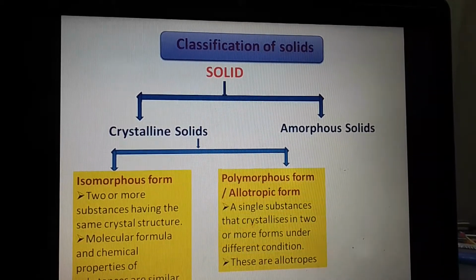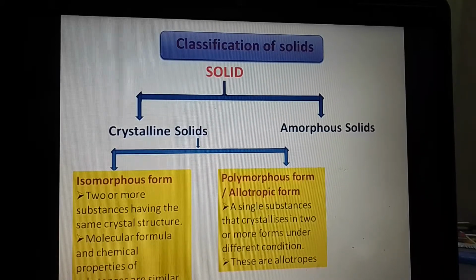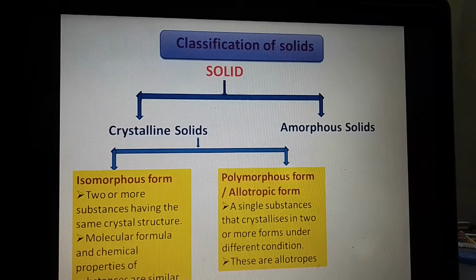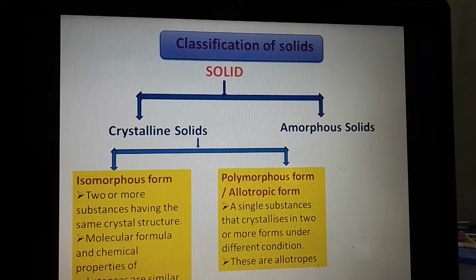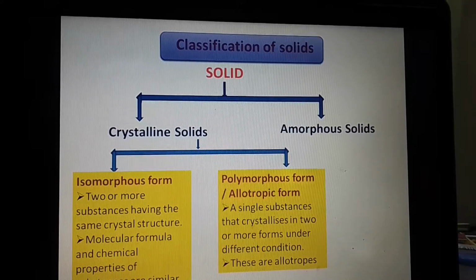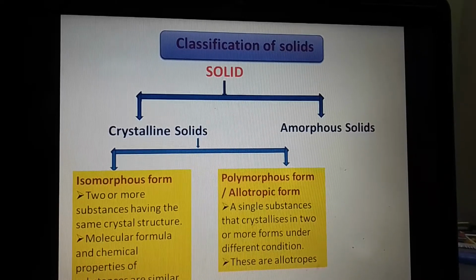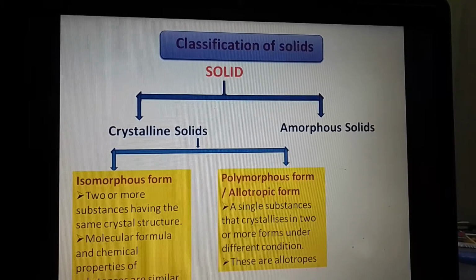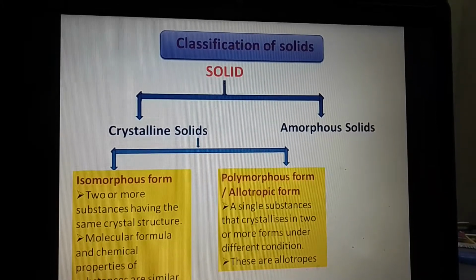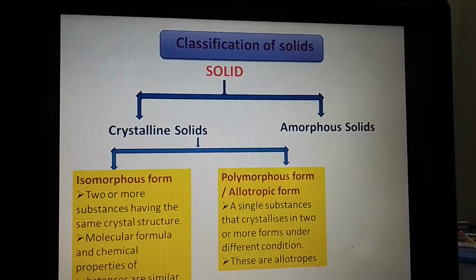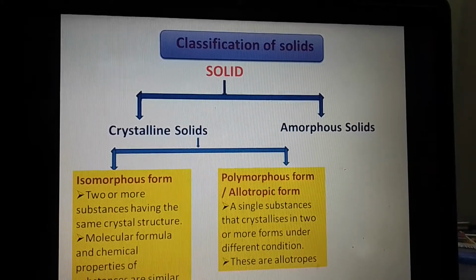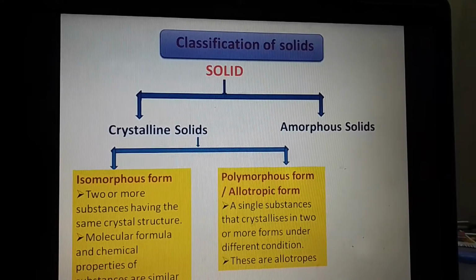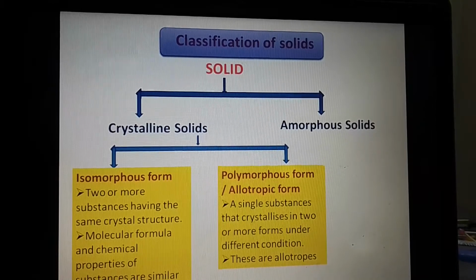Now the second form of this crystalline solid is polymorphous form. It is also called the allotropic form. In that case, a single substance crystallizes into two or more forms under different conditions. These are also called allotropes. Means a single substance can be present in two or more forms. As we change the condition, they will show a different structure. This is the rough idea of classification of solids.